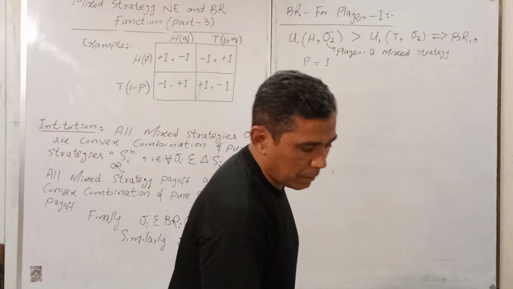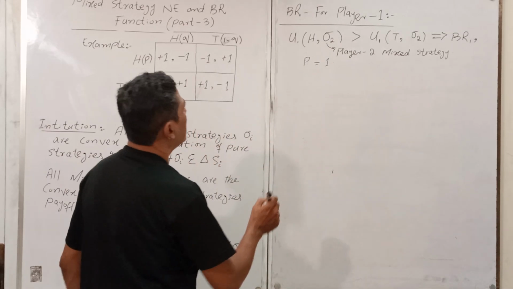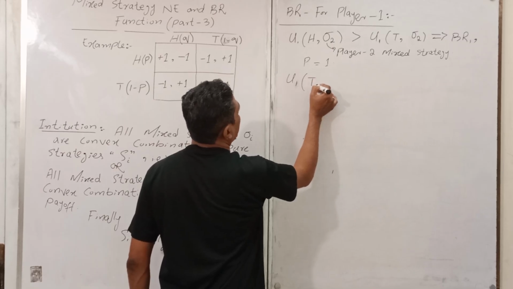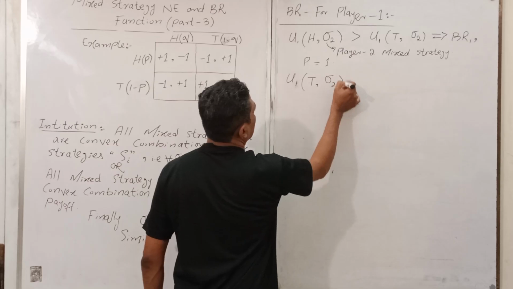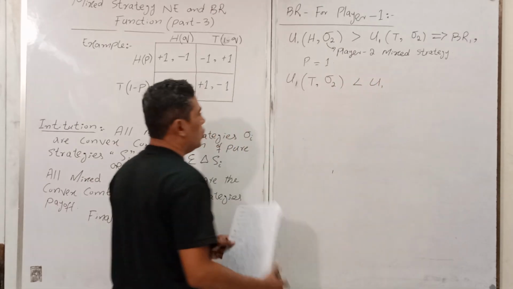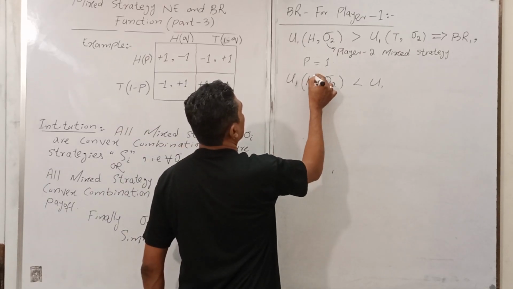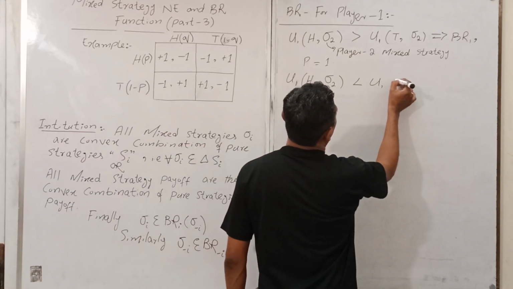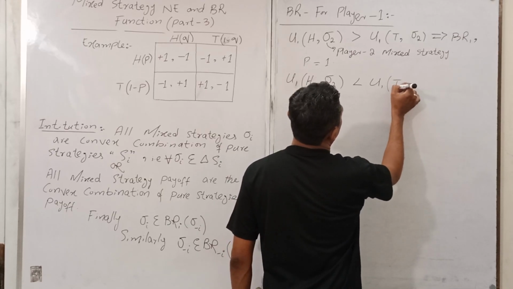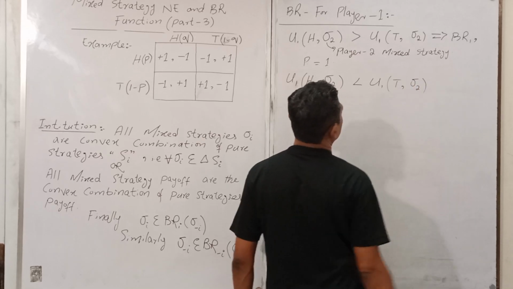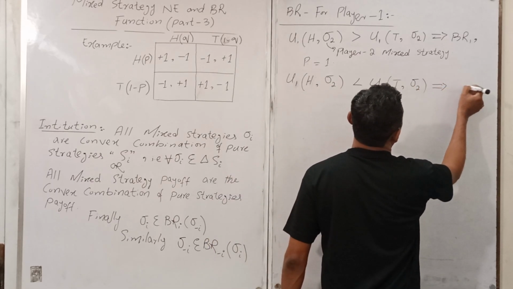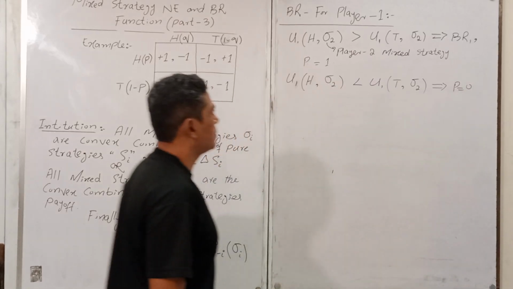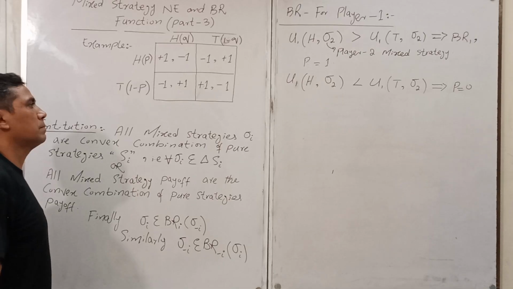Similarly, U1 in case of tail less than U, sorry, H and U T sigma 2 implies that P equal to 0. You got my point? P equal to 0.